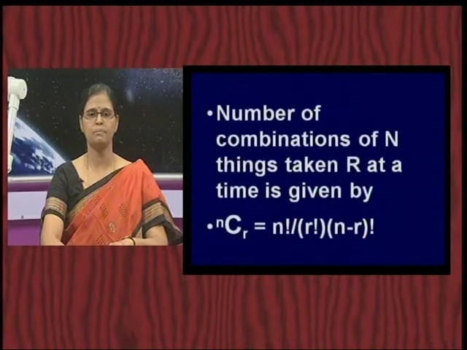Quickly, if you try to compare this with nPr, what is the difference between the two formulae? If it is nPr, it is simply n factorial by n minus r factorial, whereas when it is nCr, you have in the denominator one more thing, it is n factorial by n minus r factorial multiplied by r factorial.